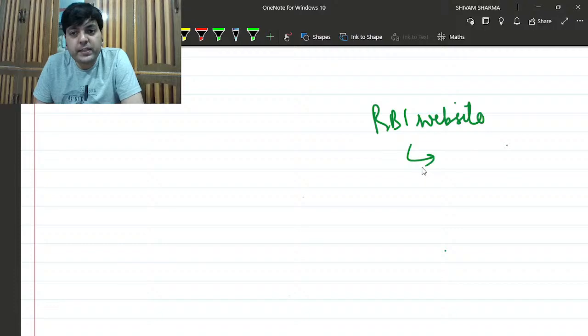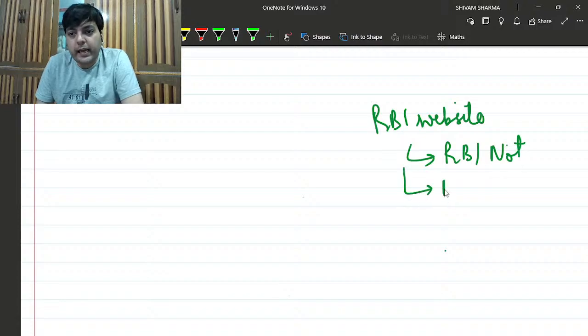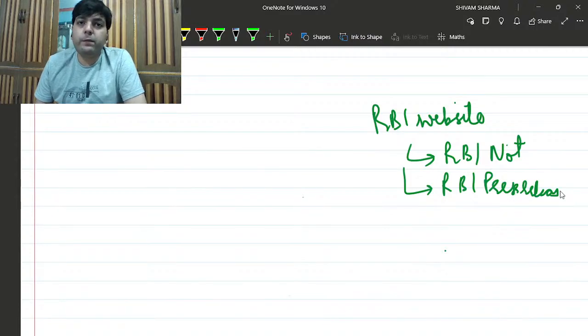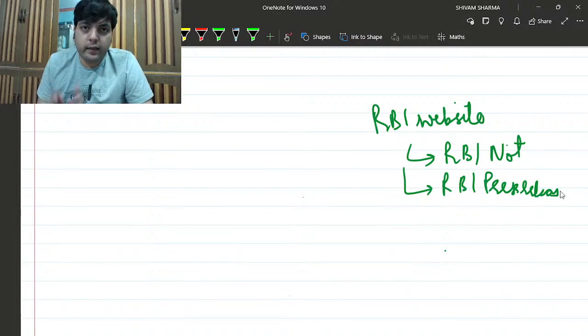And on the RBI website, you need to look for RBI notifications and RBI press releases. These are the two things which you need to cover very, very thoroughly, because RBI notifications are not only for their own functions, but also for the functioning of every body that they are governing.